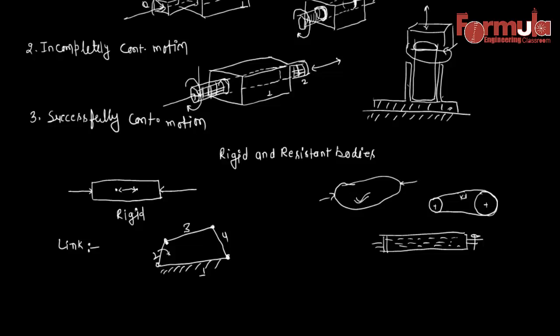Okay, so when we are providing the definition of link, we are saying that a link is simply a resistant body, or it may be a combination of resistant bodies with rigidly fixed joints, and having relative motion to other bodies.